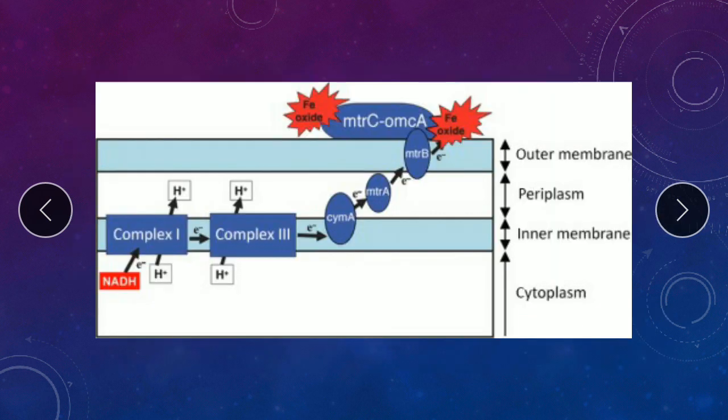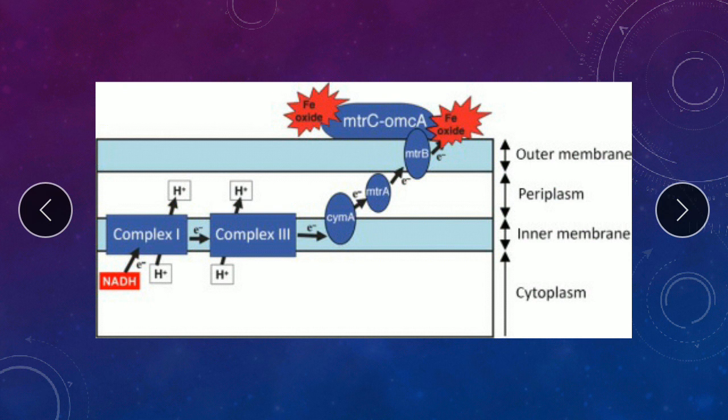So you can see over here, this is a representation of the electron transport chain. There are electron carriers forming shuttles. The electrons are traveling through these shuttles and are taken to the membrane bound ferric reductase enzyme. This resembles a normal electron transport chain seen in other bacteria.